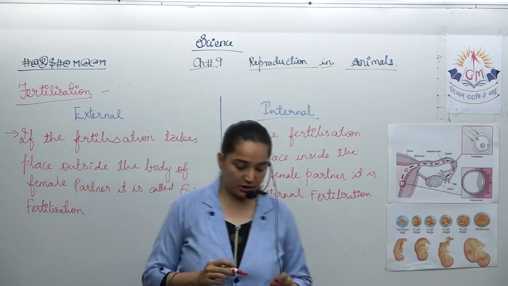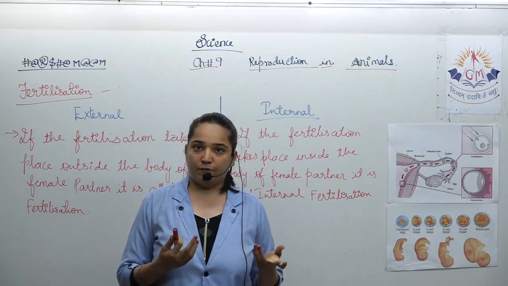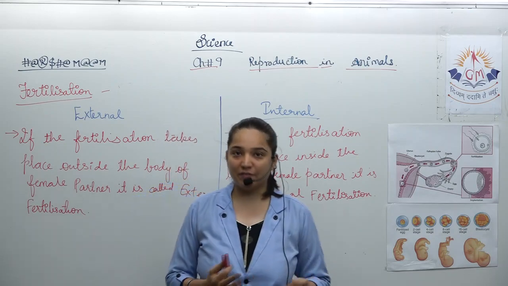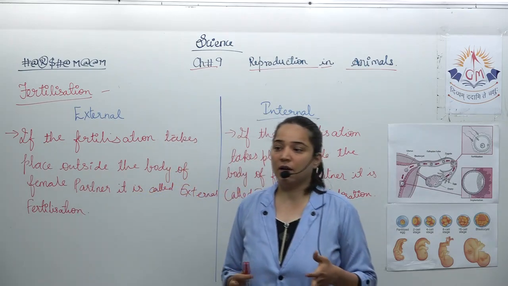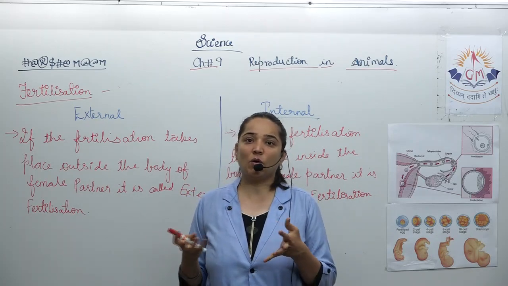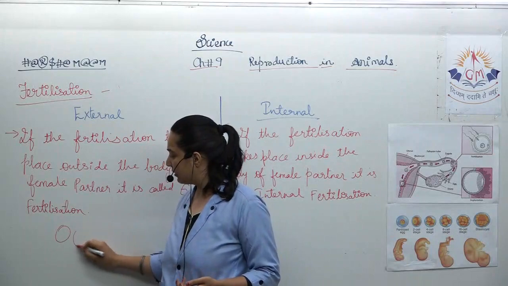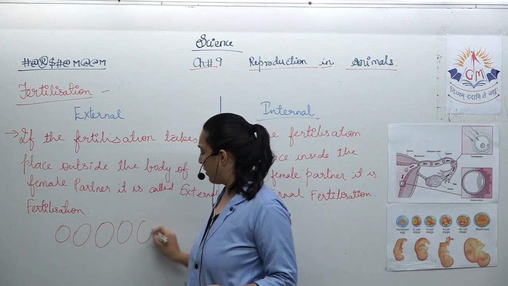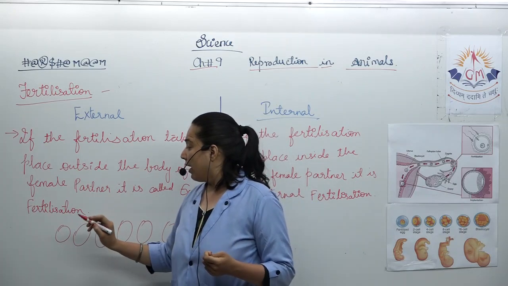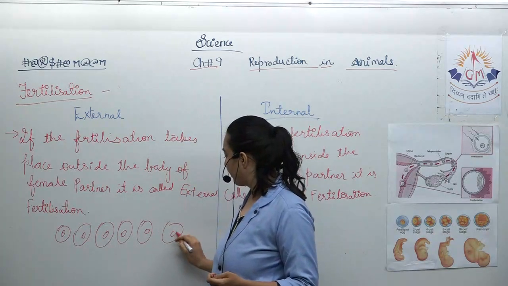Now, what is this external and internal? Let us try to understand it. The frogs or toads, what do they do? When the male and female frog come in contact with each other, that is when they meet each other, the female lays eggs. Hundreds of eggs they lay. The female frog. And the male frog, these eggs are covered in a jelly-like structure.